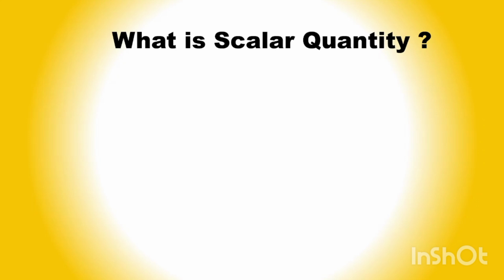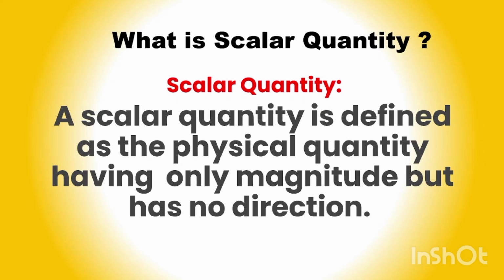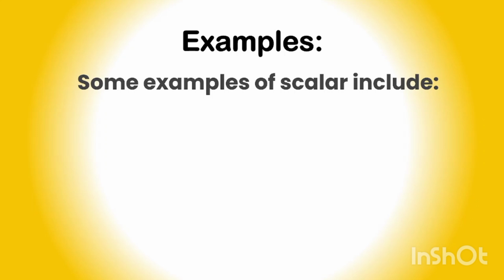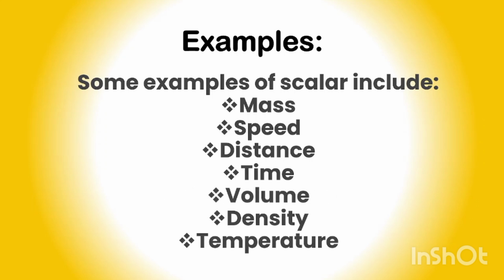So before discussing, what is scalar quantity? A scalar quantity is defined as a physical quantity having only magnitude but no direction. Some examples: mass is a scalar quantity because it has only magnitude but no direction. Similarly, speed, distance, time, volume, density, temperature are a few examples of scalar quantity, and all these quantities can be expressed only by magnitude but have no direction, right? Okay, note it down here.